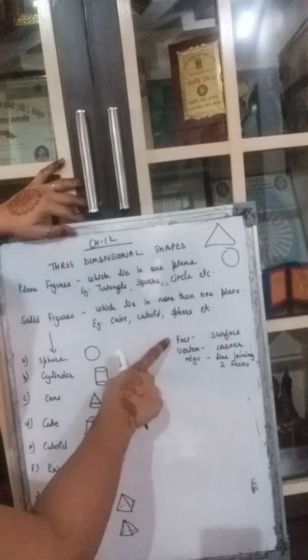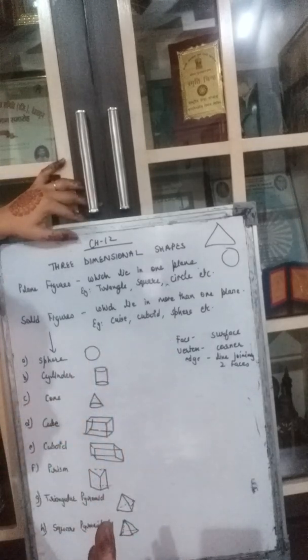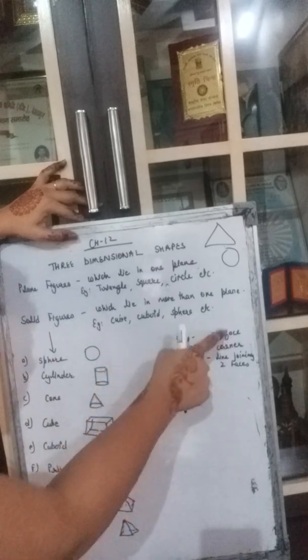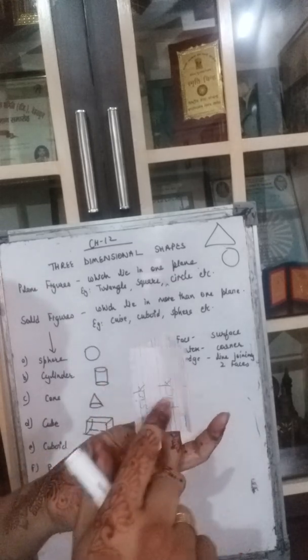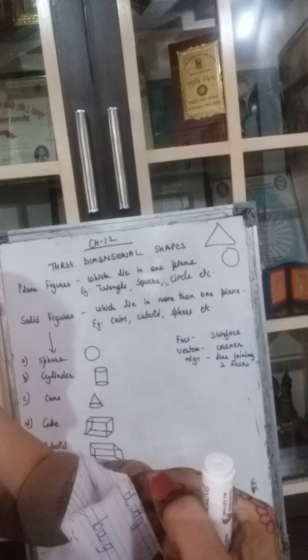Now, what is a face? In 3D shapes, we call them with these names. Face is a flat surface. For example, this is a prism. If I ask you how many faces a prism has, faces means these flat surfaces. So one flat surface, another flat surface, a third flat surface.